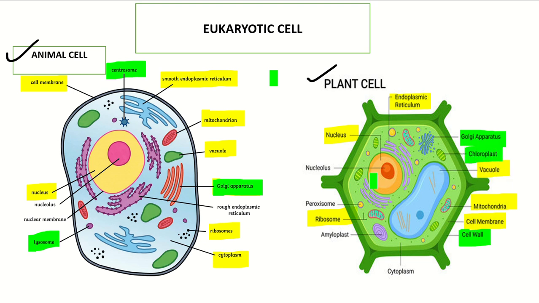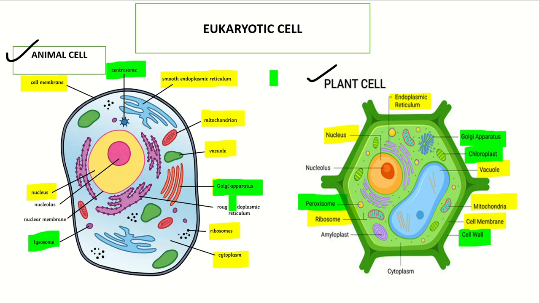Chloroplast is the type of plastid which consists of chlorophyll, a photosynthetic pigment. That is why plants can make their own food. Apart from plastid, they have peroxisome, another cellular organelle which you can get in the plant cell but not in the animal cell.